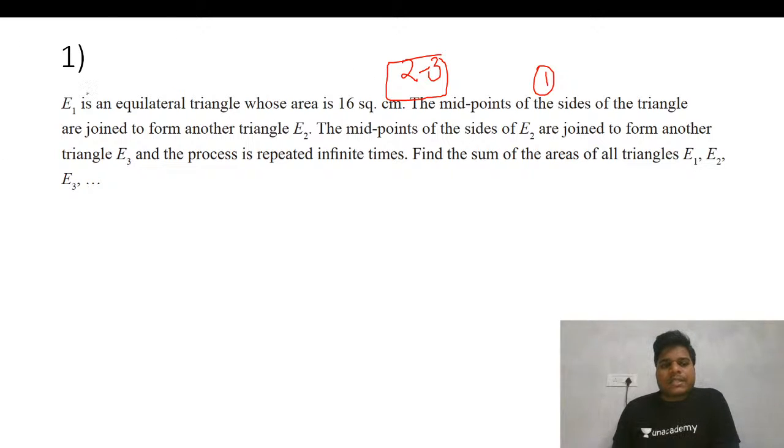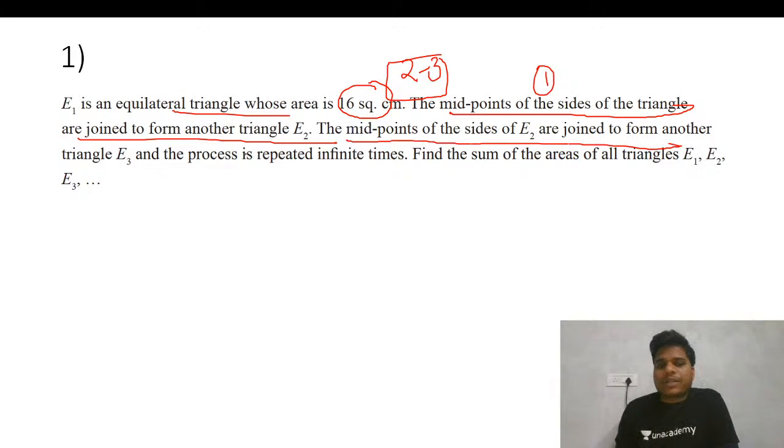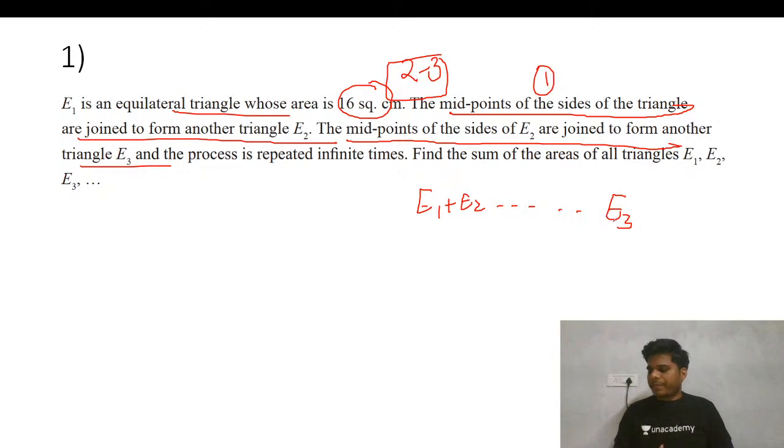So the question: there is an equilateral triangle whose side is this much. The midpoints of the sides are joined to form another triangle. In this way, there are an infinite number of equilateral triangles. You need to find the sum of all areas of these triangles. This is the question. I hope the question is clear. A similar question was asked, I think, in CAT 2018.